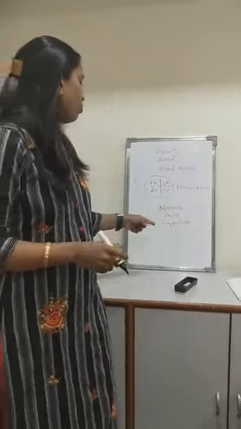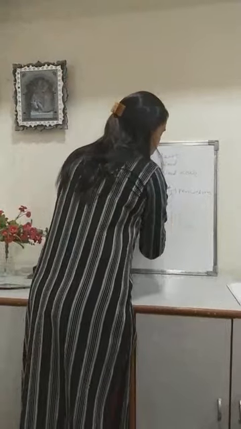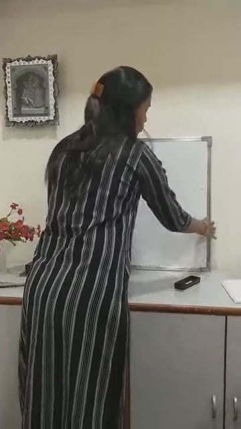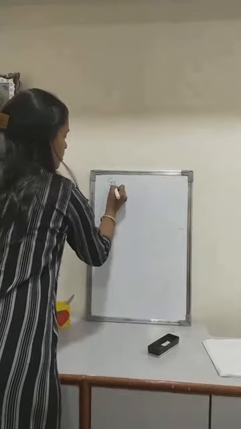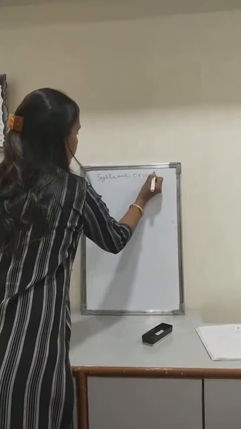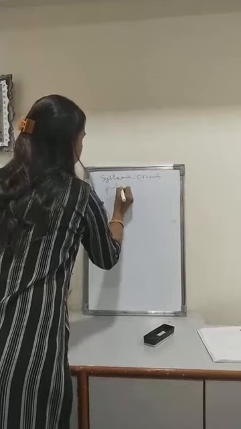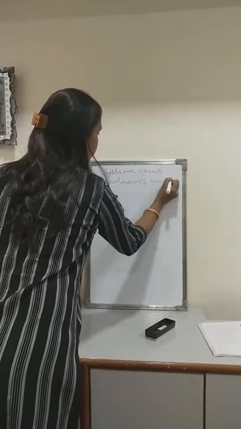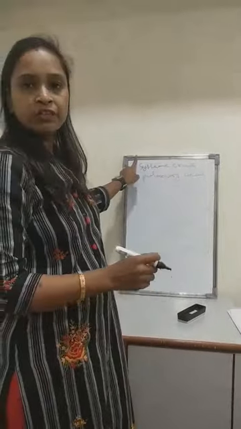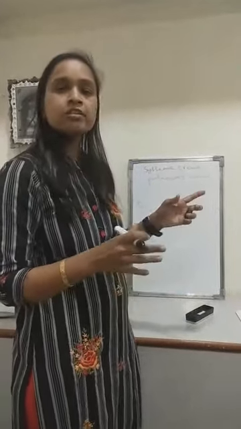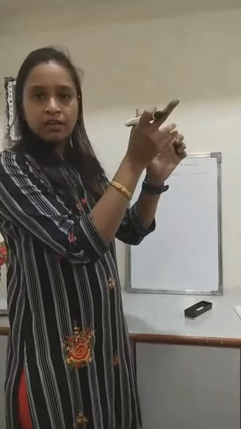Now in our circulatory system there are two circuits. One is the systemic circuit and another one is the pulmonary circuit. The systemic circuit is between the heart and our body tissues, and the pulmonary circuit is between the heart and the lungs.